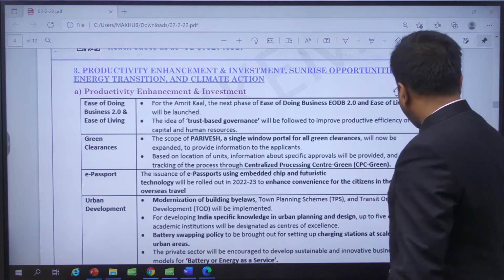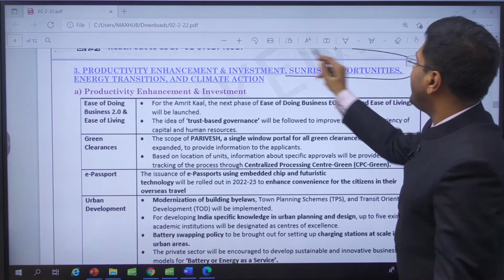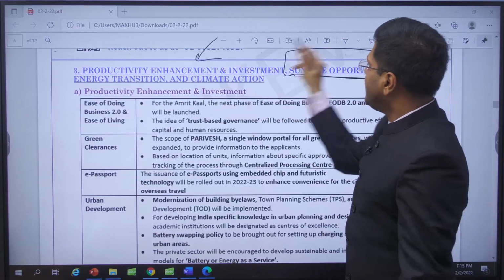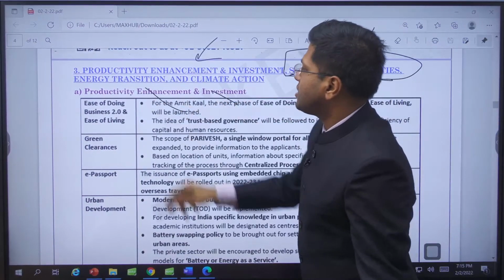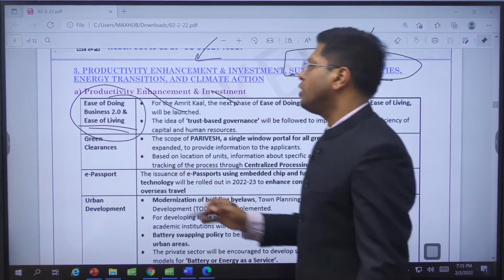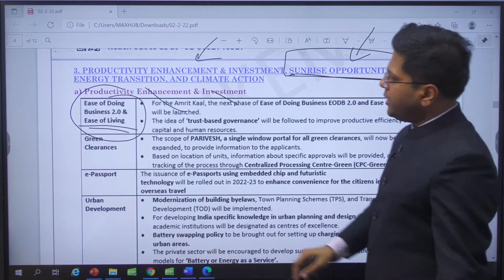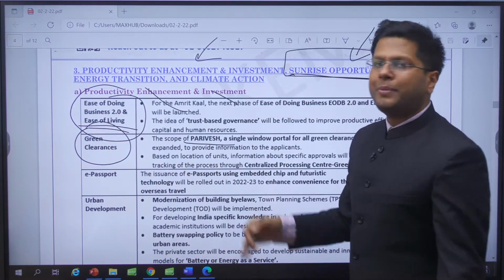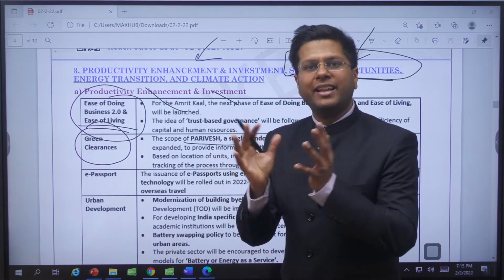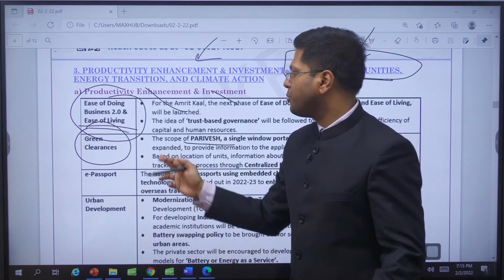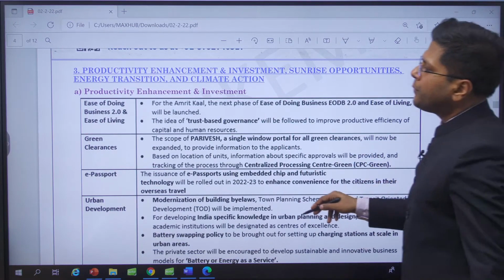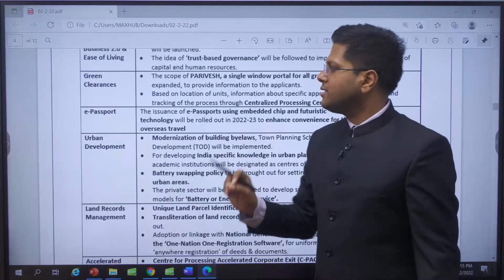See, so now this is the one through which India is trying to enter into the global fora, a new disruption, good disruption, productivity enhancement. See, sunrise opportunities, energy and climate transition. So ease of doing business too and ease of living, because India will develop a good mass of population in urban areas. There will be faster green clearances through a better Parivesh app, knowing which are the components. So one app, Parivesh, has been created for integrated clearance of green clearances of projects. Only one place. So one will be able to know through a better revamped app what are the places which are lagging, where clearances need to be done.